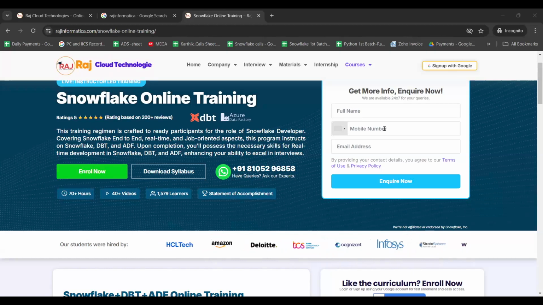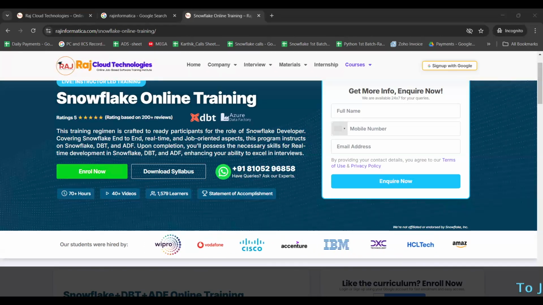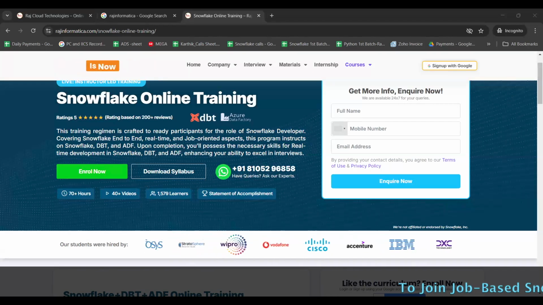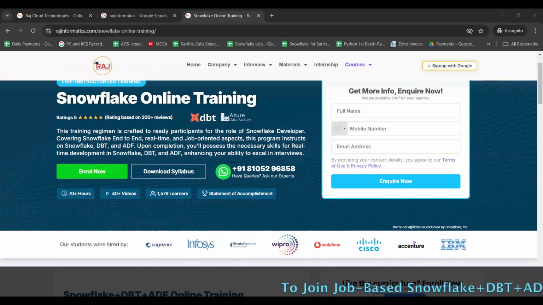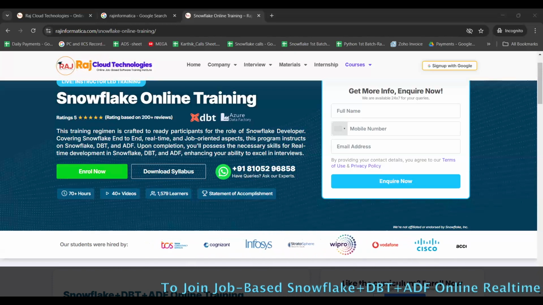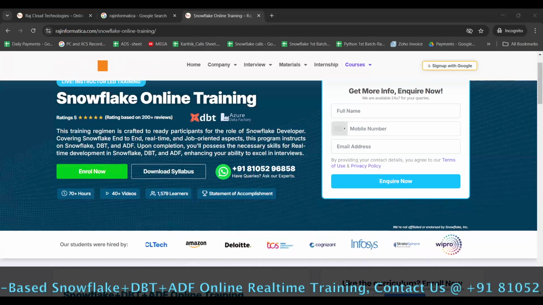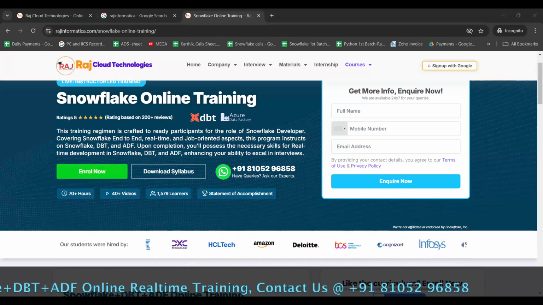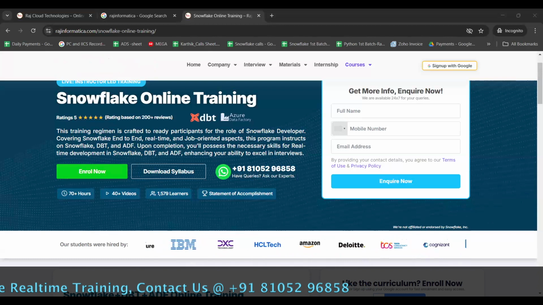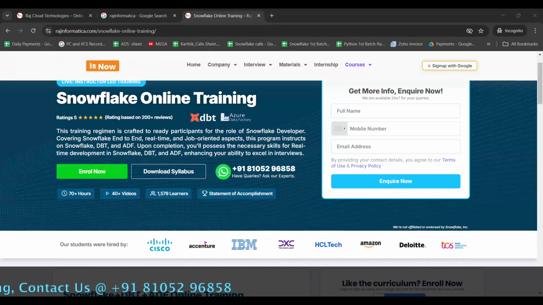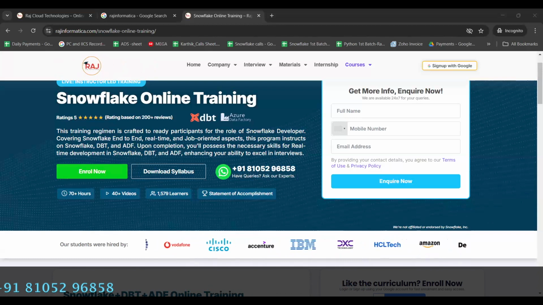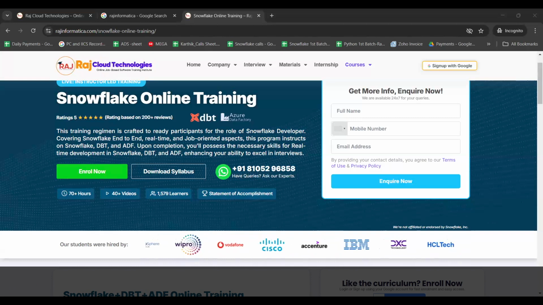Generally, in all my course content, Azure will have the raw data, the source files in Blob storage. ADF is connected to Snowflake, so ADF will pull the data and keep it in Snowflake. Snowflake will store the data. DBT will perform the transformation. Once performed, the output will be stored back in Snowflake, and the Snowflake output will be used by Power BI. This is the flow.